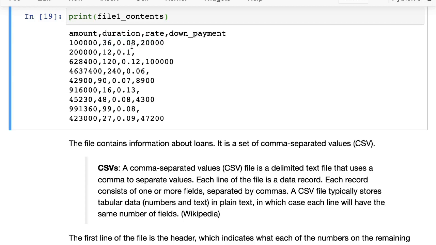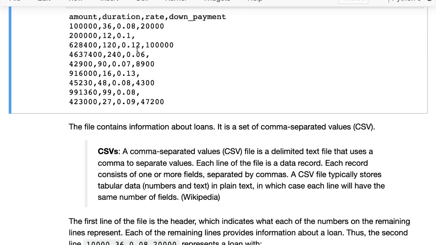And then we had a function to calculate the equal monthly installment. For this, I will refer you back to the previous lecture, lesson 2, where we had a discussion about functions. So this represents the information for one loan, and then you have information about other loans. So each line represents information about one loan, right? And then the first row tells you what these numbers mean. The first number means amount, the second number means duration, the third number means rate, and the fourth number means down payment. And you will notice that in some cases there is no down payment here. So that's why it is empty. Okay. And once again, this is the CSV, or the comma-separated values format.